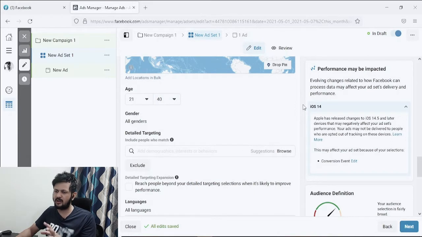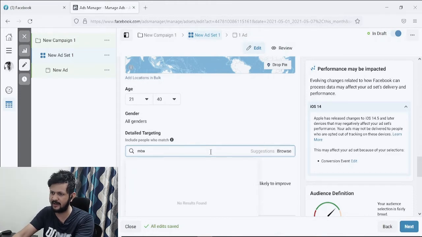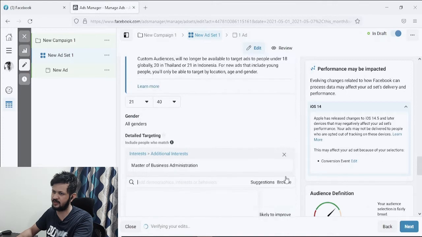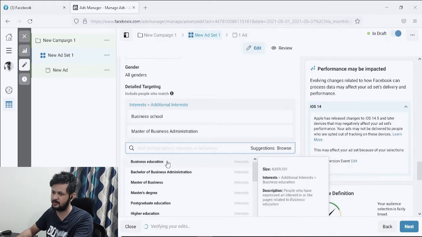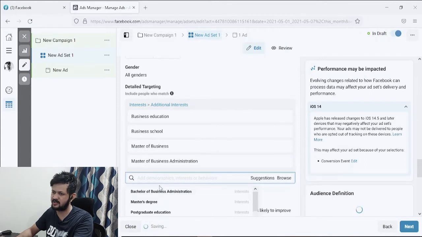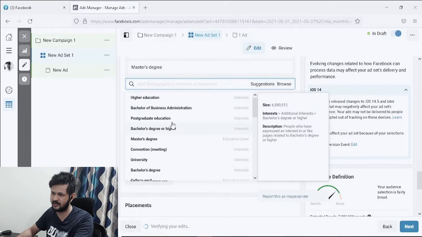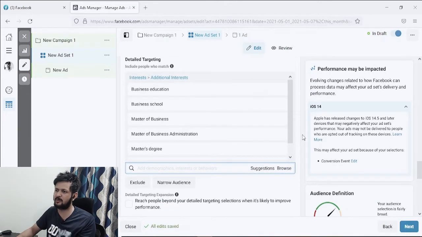Now, what normally people would do is target people based on interest. So if they select MBA and then a bunch of other interests here, business school, master business education, masters of business, master's degree, or postgraduate education, right? Majorly this is what people do.